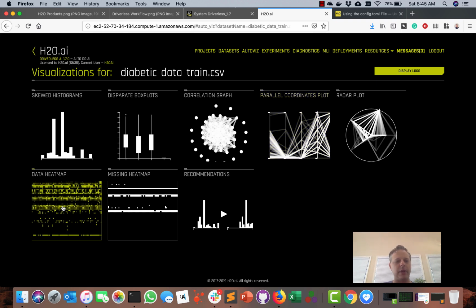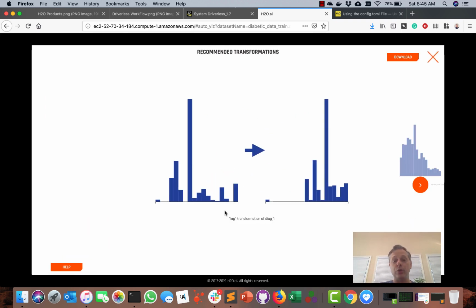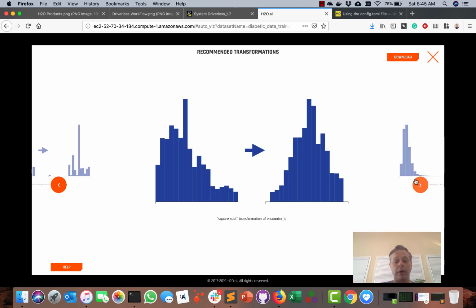So in this case, we have a missing heat map, okay? We have skewed histograms, or we have a data heat map. We have disparate box plots. We have a correlation graph, parallel coordinates, a radar plot. We even have something called recommendations where we can actually suggest to you what you should do to your data. Perhaps you should do a log transform of your diagnosis 1. Or in this case, a square root transformation of encounter ID.